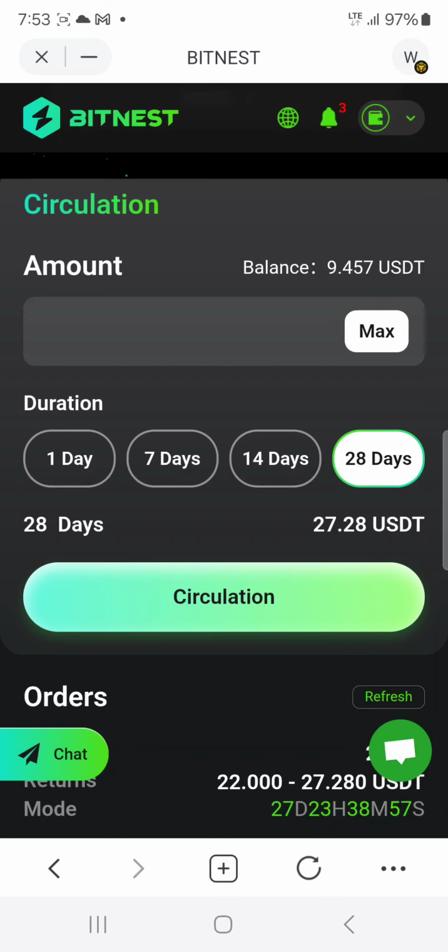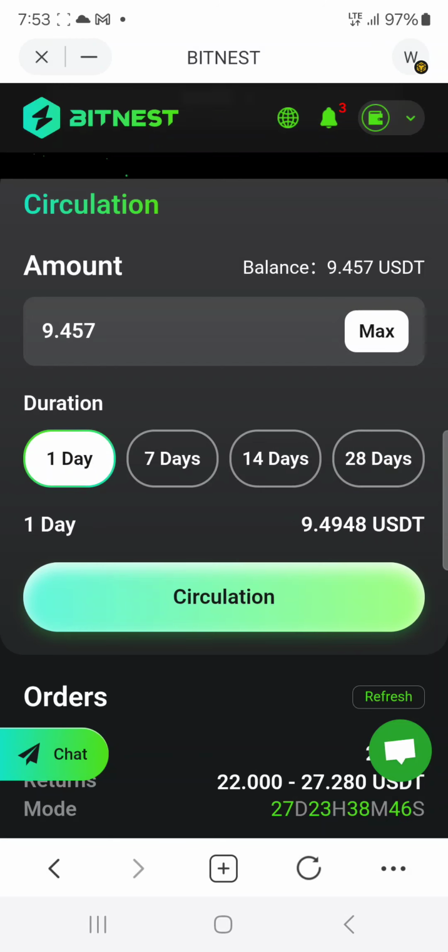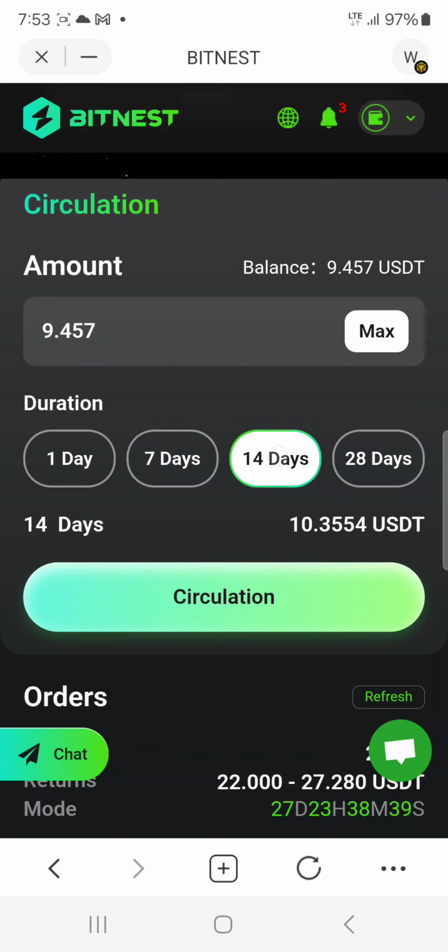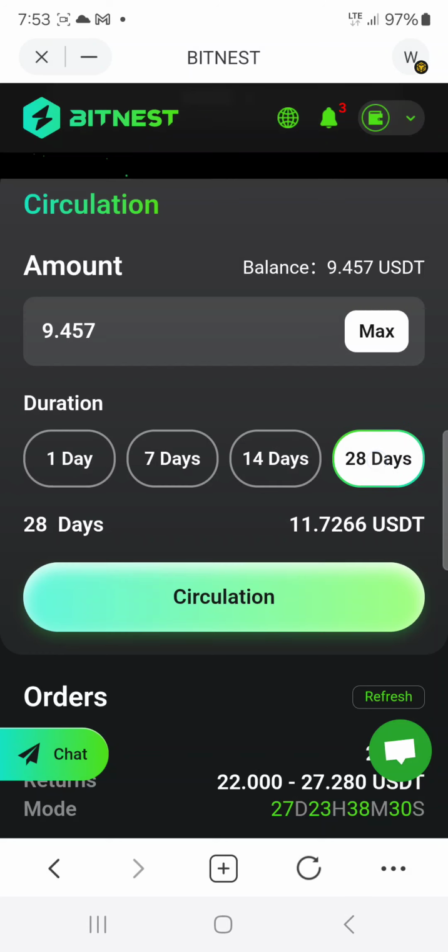Once your account is funded, as you can see right here, the balance is 945. I'm just going to tap on it for a moment, and you will see that if I put that 945 out just for one day, it's going to be 949.48. As you can see, 7 days would be 983. If I put it for 14 days, and we're lending this money out, it's a lending protocol which we are able to gain interest on. Okay, and if we put it out for 28 days, it's going to be 24%.